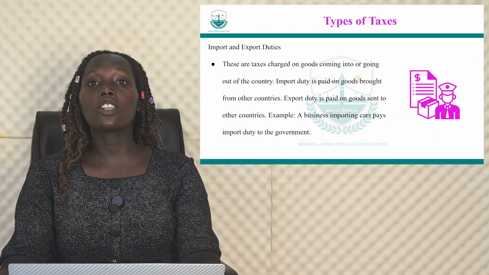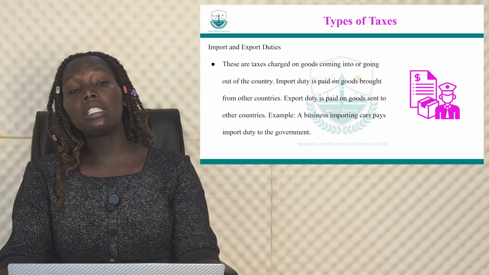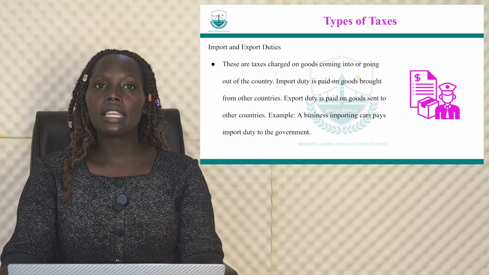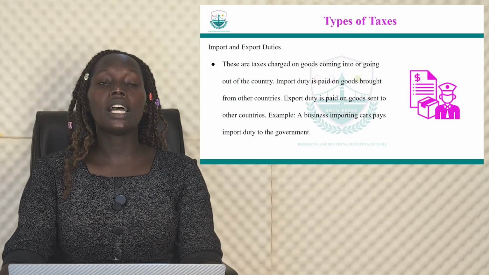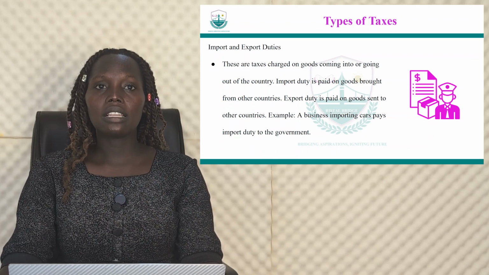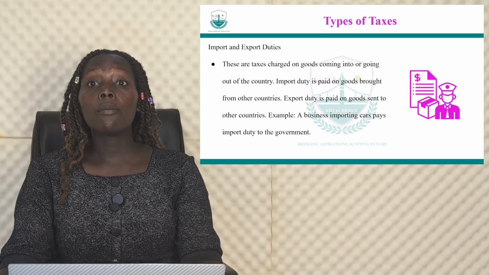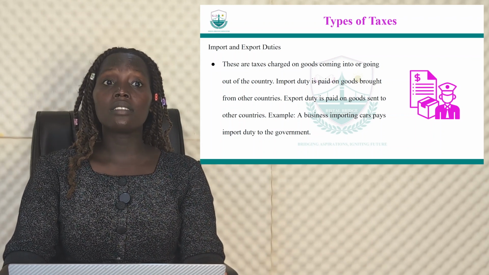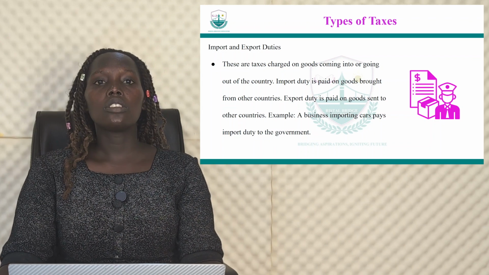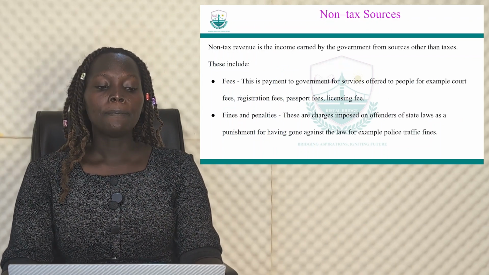And then also export duty is paid on goods sent to other countries. If Uganda is sending goods to South Sudan, that is the tax that is levied, and it's called export duties. For example, a business importing cars pays import duties to the government.